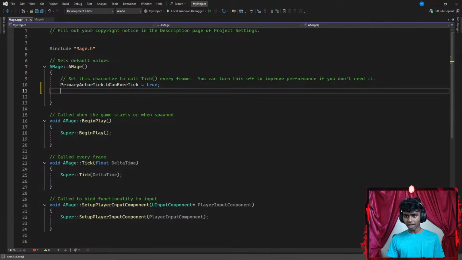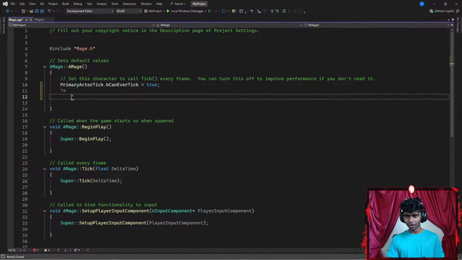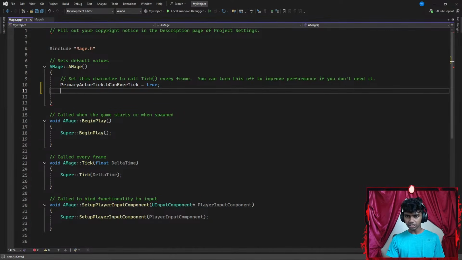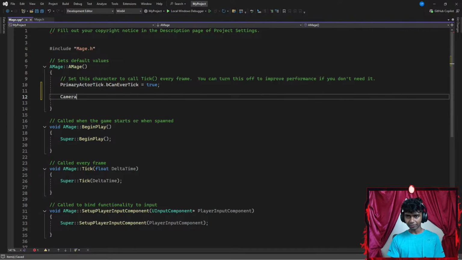Okay, that said, let's go ahead and create something. So I'm gonna go with something like my camera boom. So there we go. Okay, I'm gonna go with something like my camera boom.